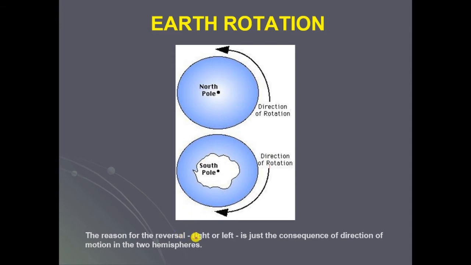So the reason for the reversal, right or left, is just the consequence of the direction of motion in the two hemispheres. Earth's rotation is anti-clockwise at the north pole, whereas it is clockwise at the south pole.